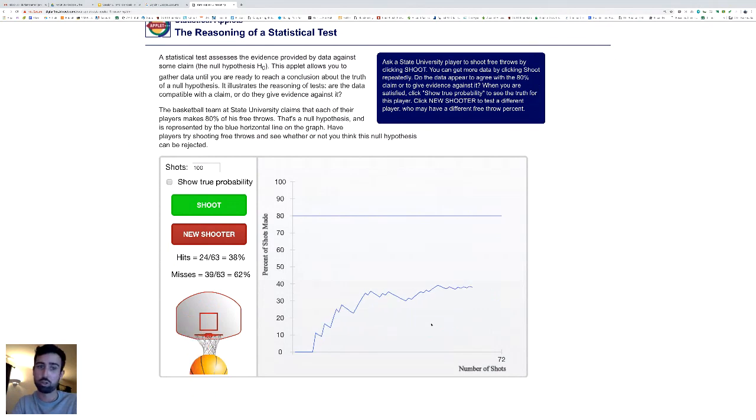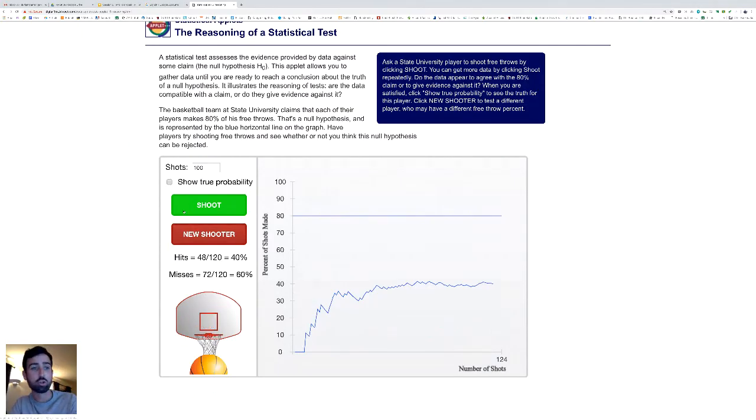And that might tell us the true probability of this person as a shooter, right? So if you're Steph Curry or someone who's trying to get a new contract, you want to be clear about what your shooting percentage is so you can get that contract. So notice it looks like it's about 40% of the hits versus the misses. And again, that only happens after we do this many, many times. If I just do 10 shots, they were a 10% free throw shooter.